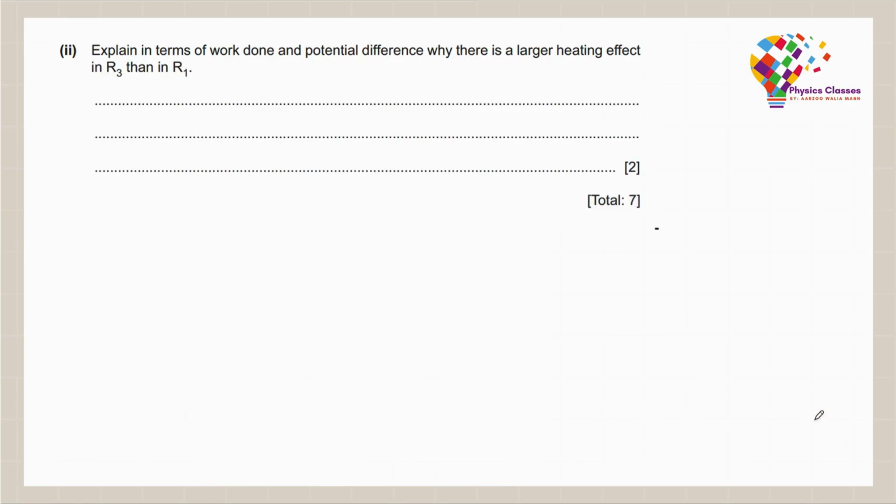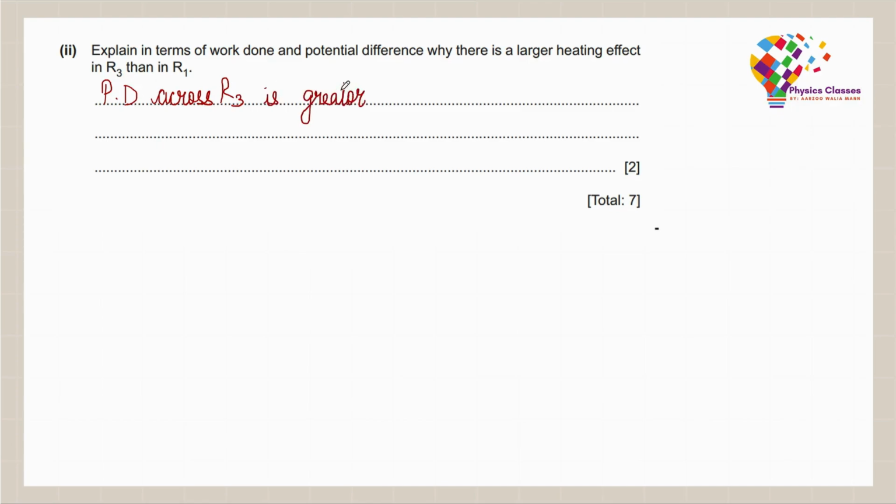Now, moving on to the second part, explain in terms of the work done and potential difference why there is a larger heating effect in R3 than in R1. So the answer to this is pretty easy. We know that R3 is alone in the branch, whereas R1 and R2 are together in the branch. So the potential difference across R3 is greater than the potential difference across R1, because for R1 the potential difference is splitting up between R1 and R2.